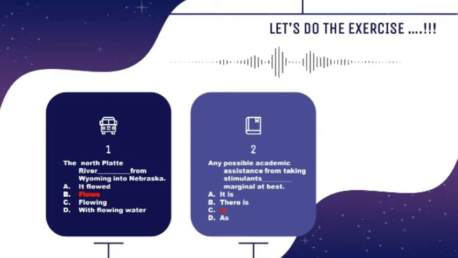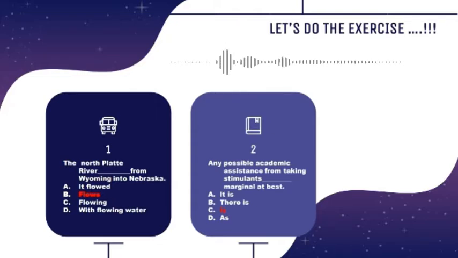that's correct is C, because in the sentence, any possible academic assistance is a subject, and the blank here needs a verb. So I choose C, or is here as a verb.